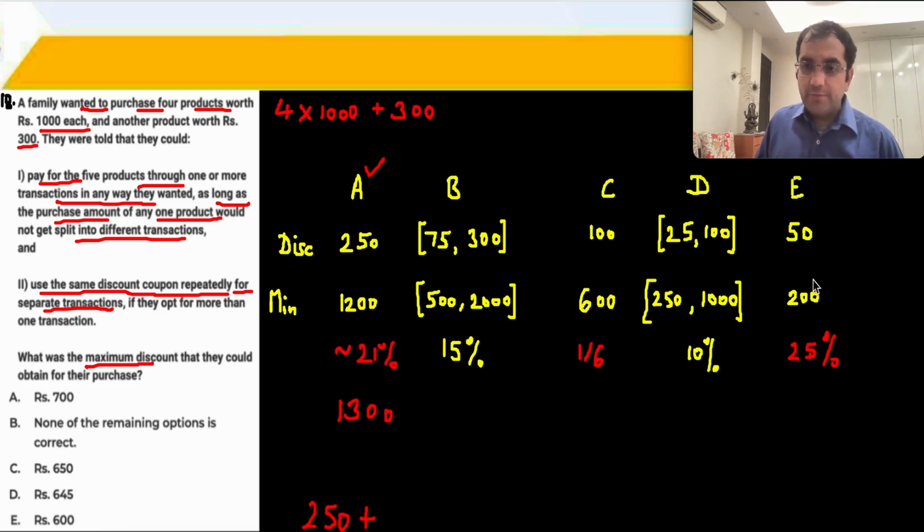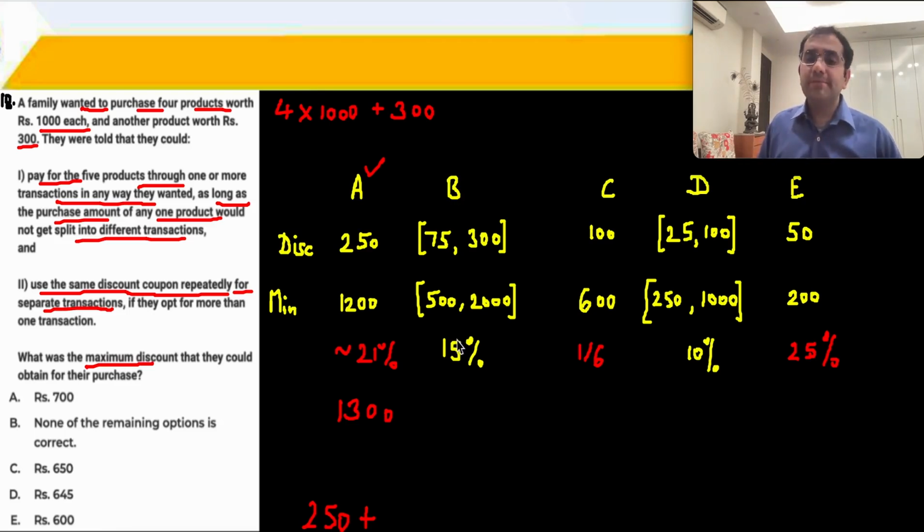If I were to put the 300 rupees product for coupon E, I'll get only 50 rupees. But if I can couple it with another product and use coupon A on it, I get a much larger discount. Now I am left with another 3,000 rupees.